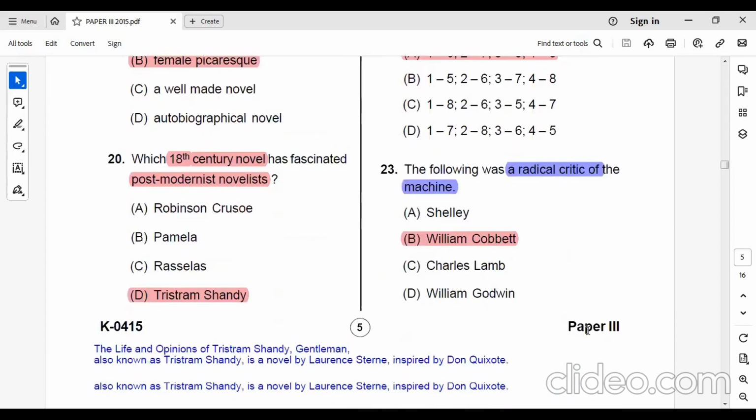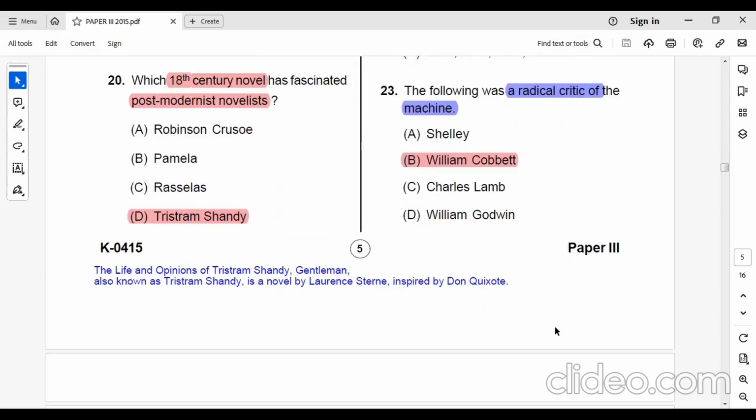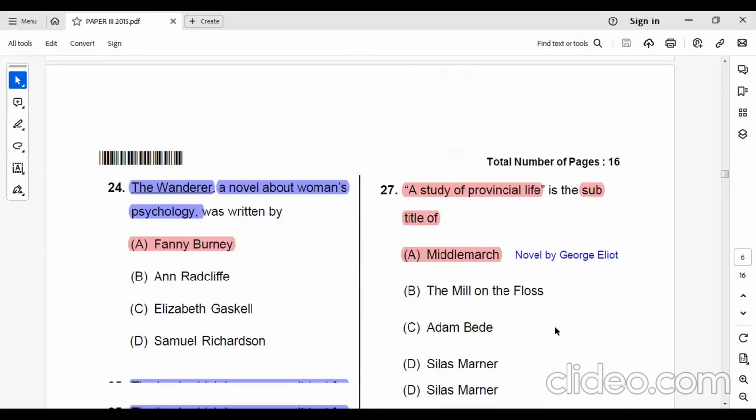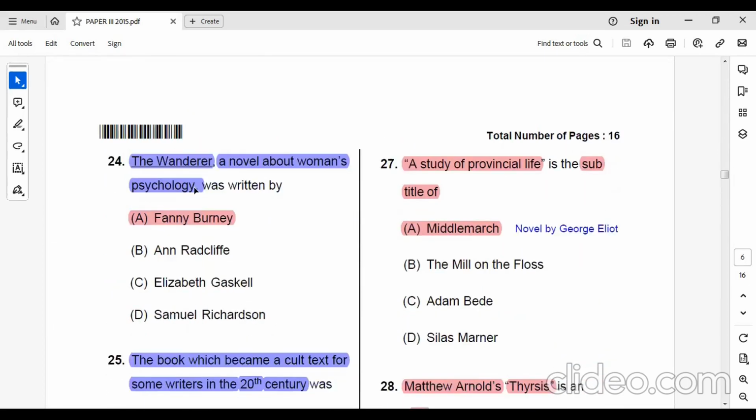Question number 23. Who was the radical critic of the machine? William Cobbett was considered a radical critic of the machine. Question number 24. Who has written the novel The Wanderer? Fanny Burney, and this novel is about women's psychology.